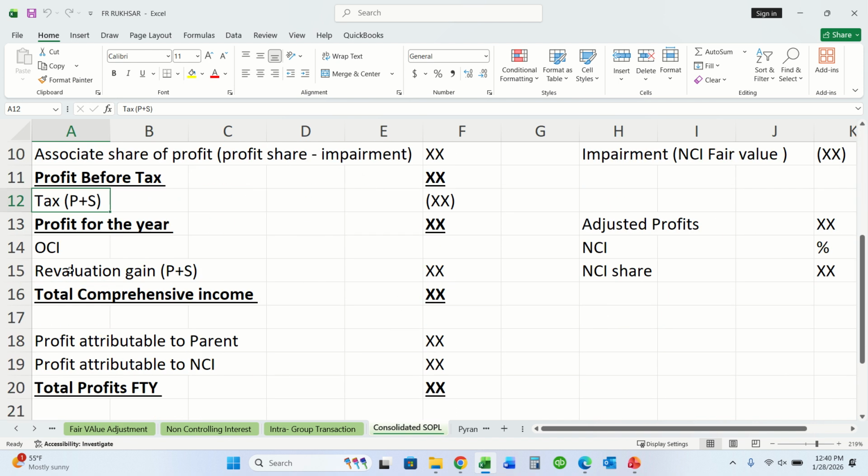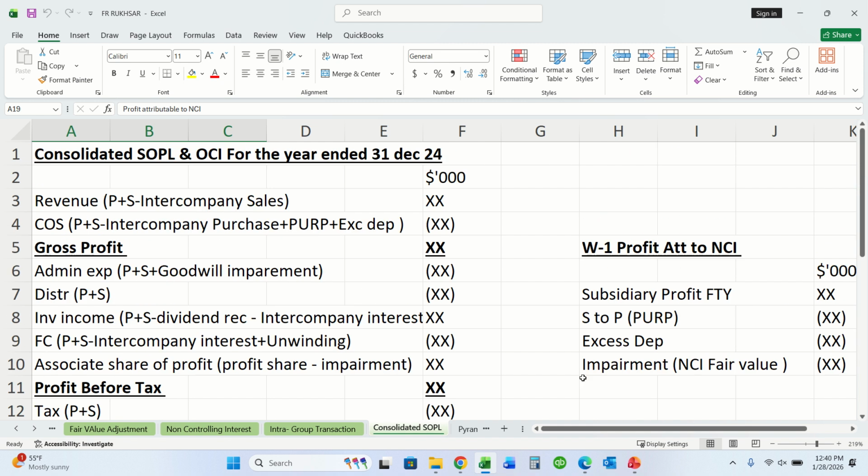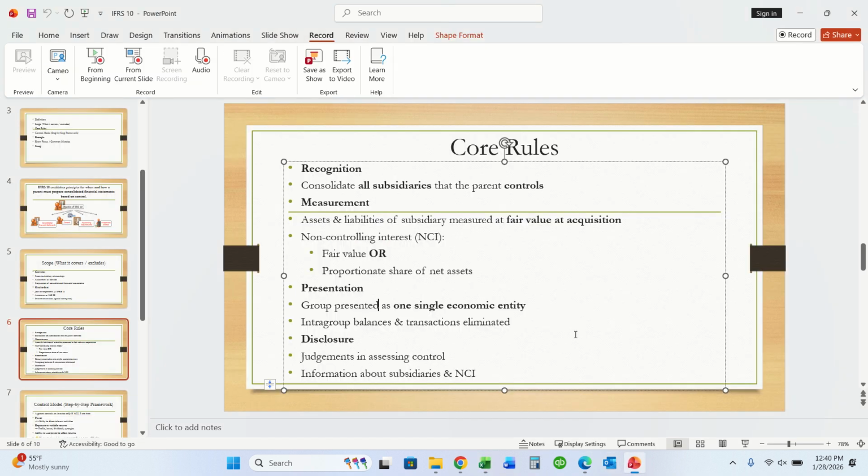Then OCI would be revaluation gain, that is for parent plus subsidiary, which will give us total comprehensive income. After that, profit attributable to parent and profit attributable to NCI would be added, which will give us total profits for the year. Let's move forward.